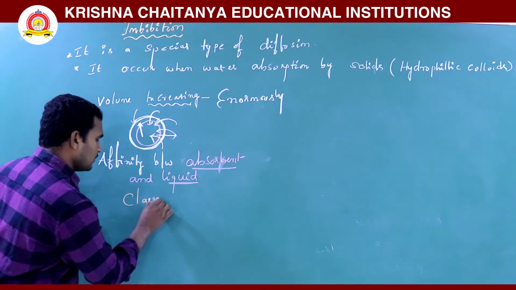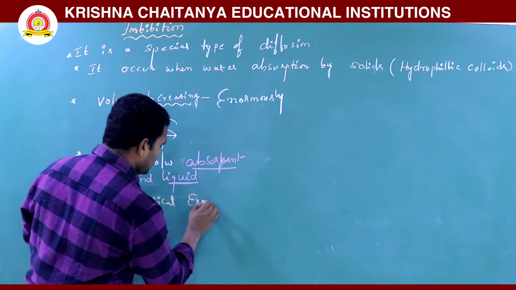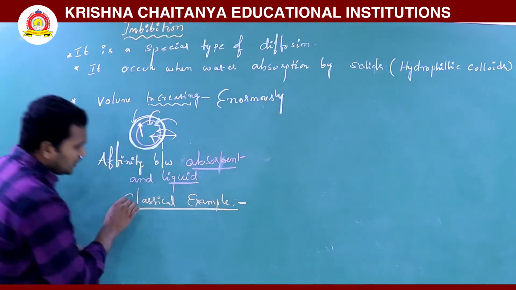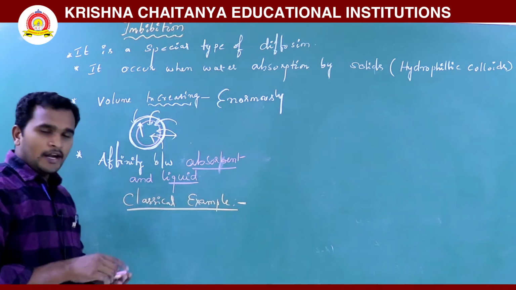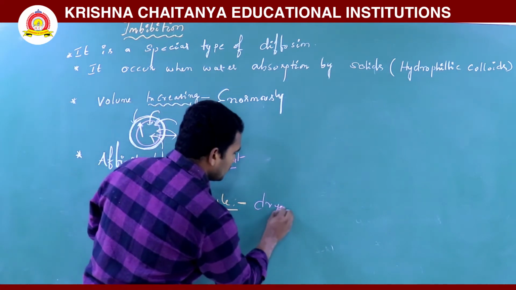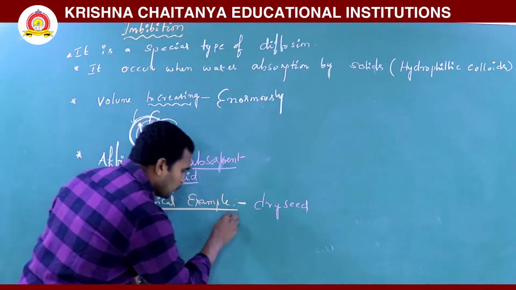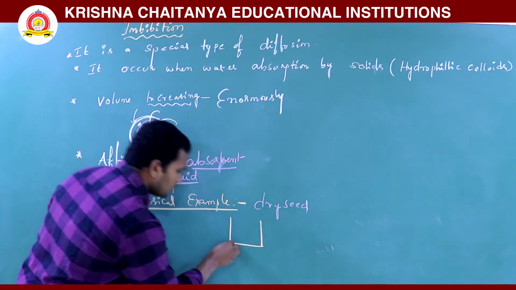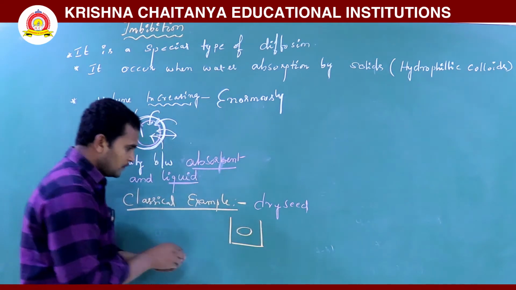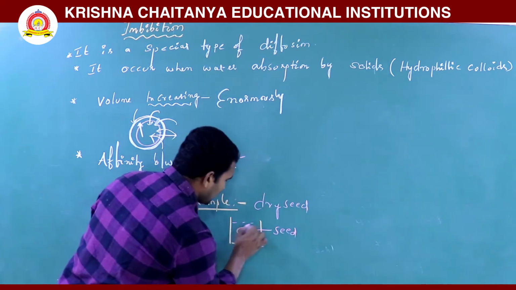classical examples. If you take one dry seed, and you place the dry seed in water, this is the water, that is the seed.